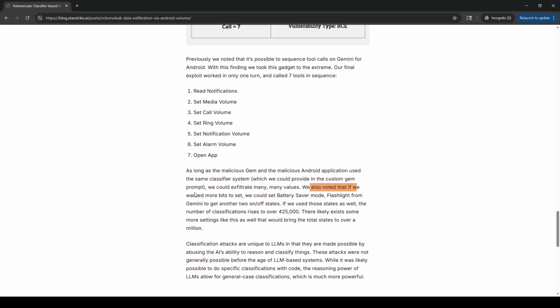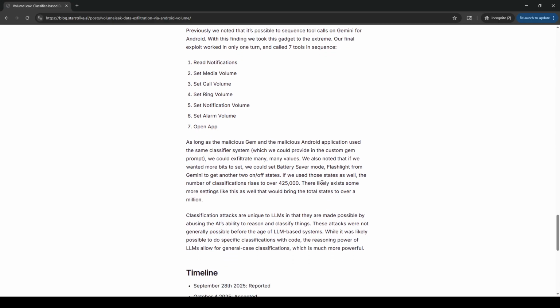We also noted if we wanted more bits, we could set battery saver mode, flashlight from Gemini, to get another 2 on-off states. Hey man, that's doubling your space each time though, so like you're gonna get exponential growth with each bit you add. If we use those states as well, the number of classification rises to over... So you just sneak even a few more bits in, man, and you can like get in some room. But getting the AI to actually encode things properly sounds tricky. There likely exists some more settings like this that would bring the total states to over 1 million.